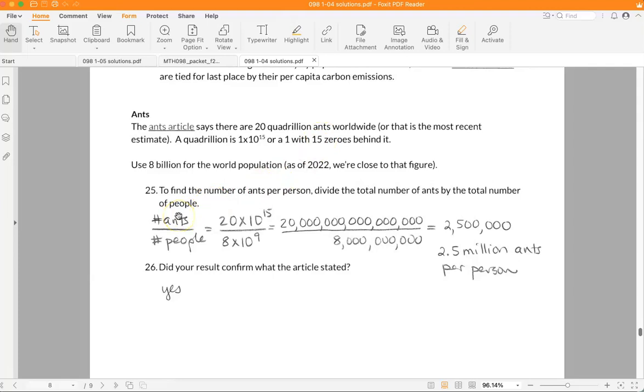But I thought this was a fun example of comparing two quantities that are different things. So again, not a part over whole fraction, but 20 quadrillion, 20 with 15 zeros, over 8 billion. And when we divide, we can cancel off 9 zeros top and bottom to make division easier, or not, and you'll get 2.5 million ants per person.